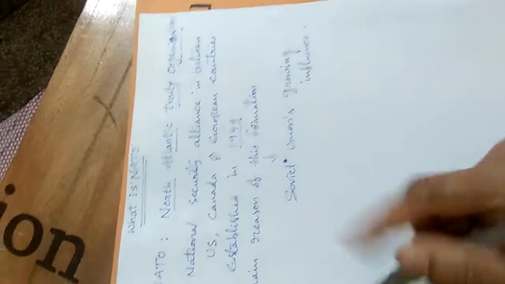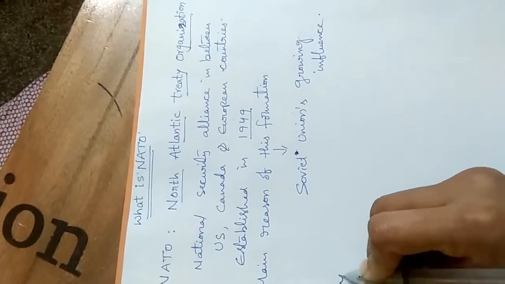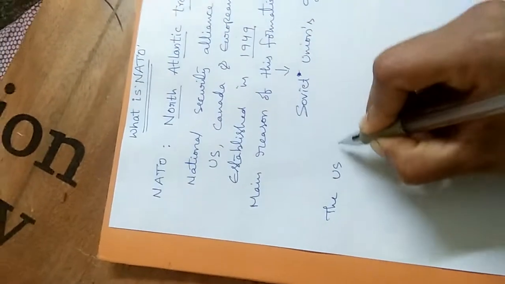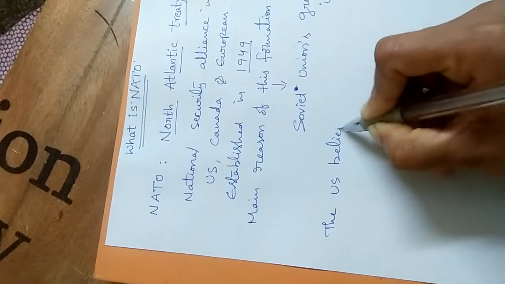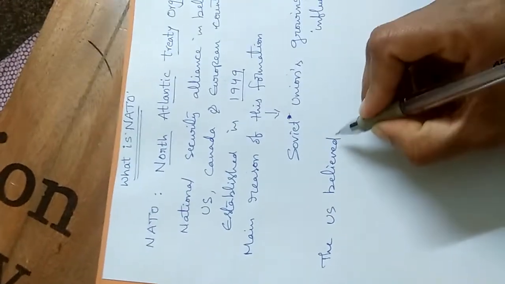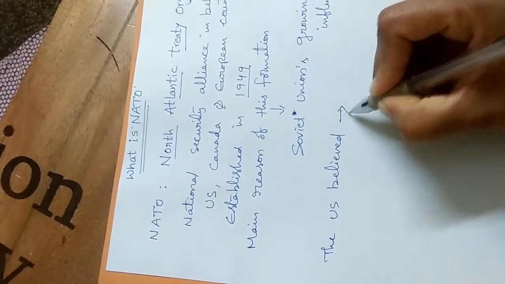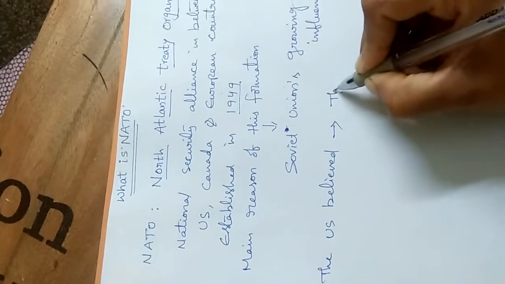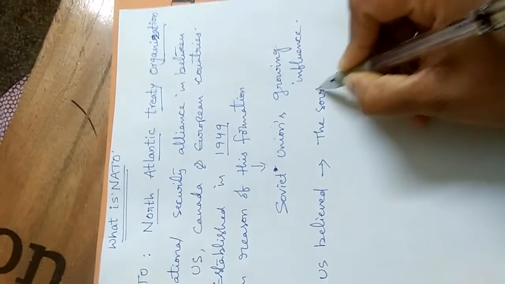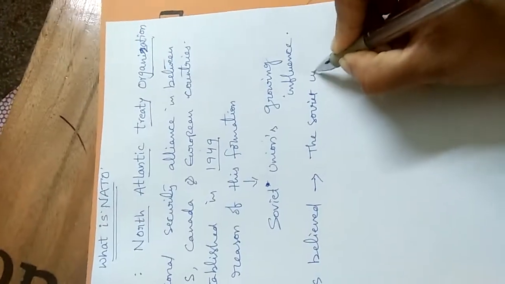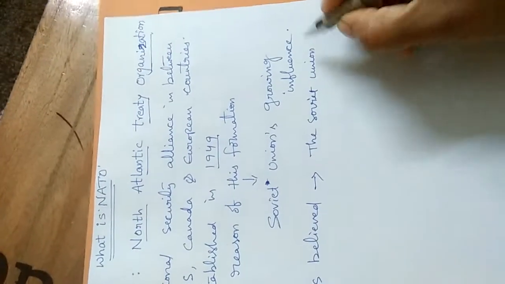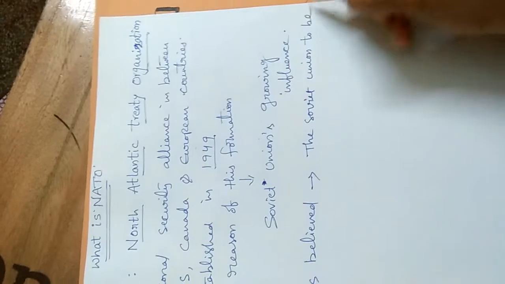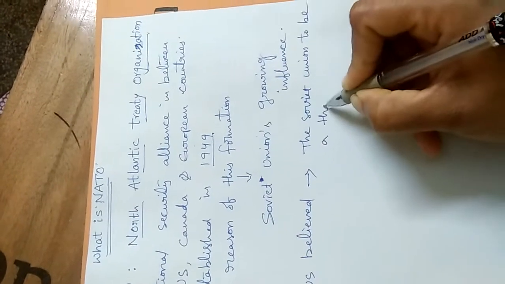So the US believed the Soviet Union to be a threat.